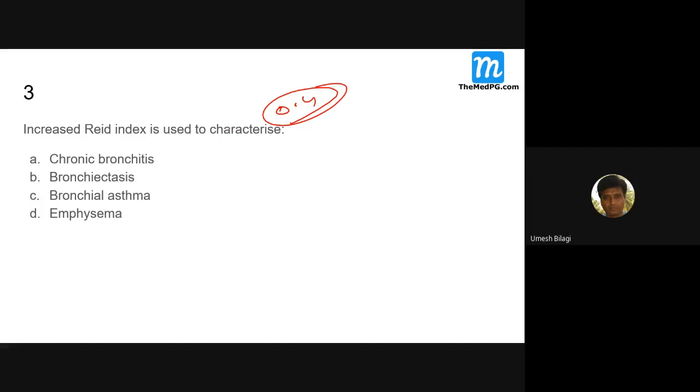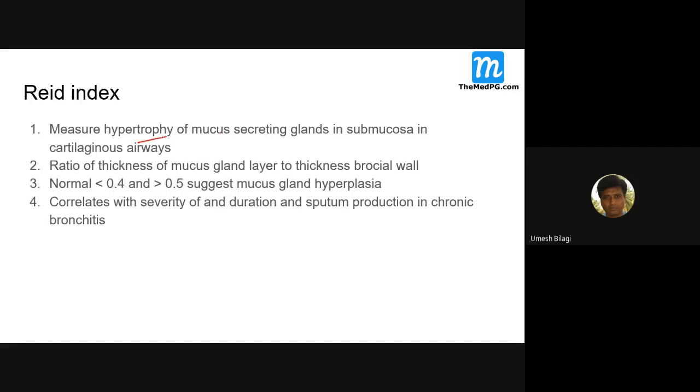So this measures the hypertrophy of mucus secreting glands in the submucosa of the cartilaginous airways. It is the ratio of the thickness of the mucous gland layer to the thickness of the bronchial wall. Normal is up to this much.